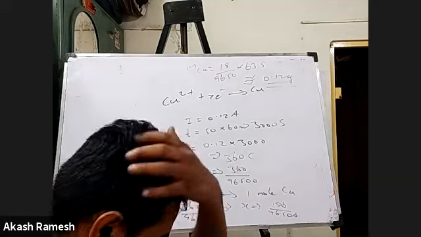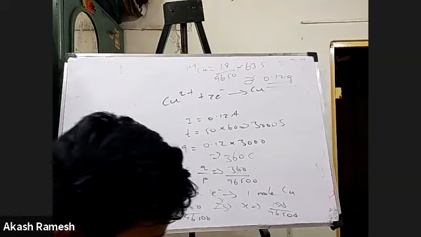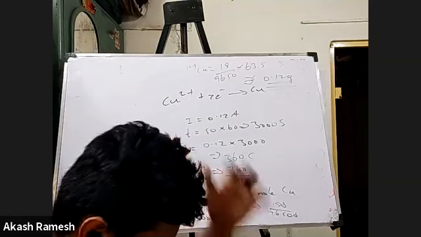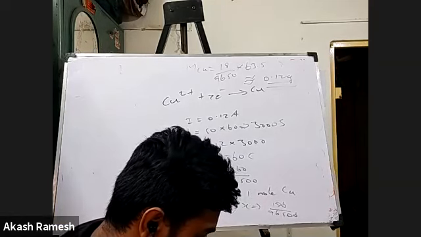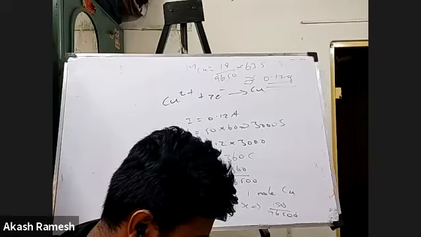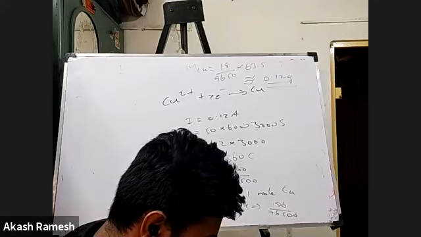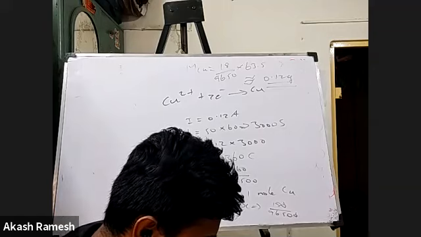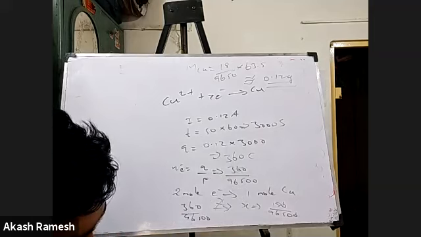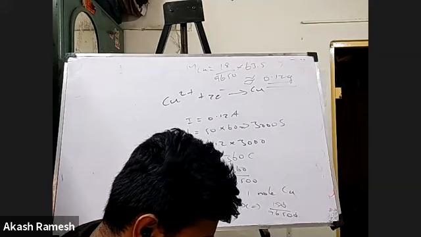How long will it take for a current of 0.15 amperes to deposit all the copper from 500 ml of 0.15 M CuSO4 solution?